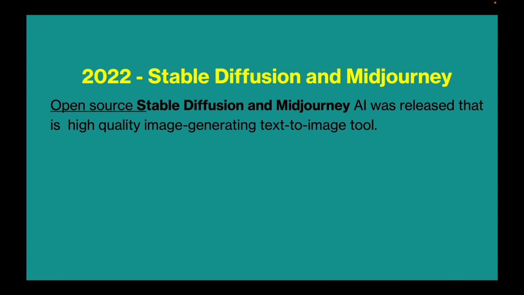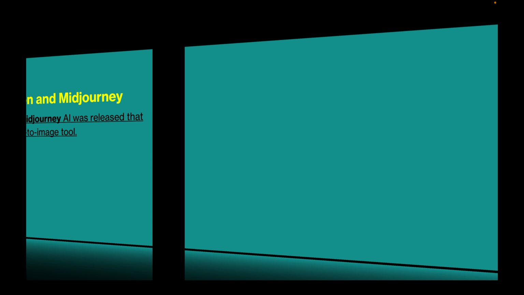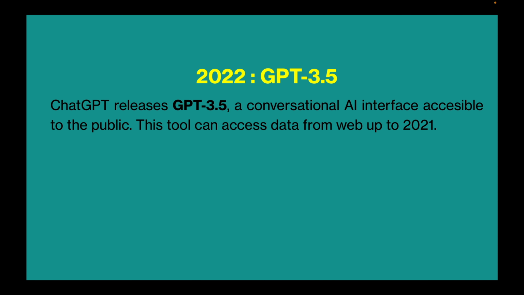In 2022, open source Stable Diffusion and Midjourney AI were released, which are high-quality text-to-image tools. Similarly, in 2022, ChatGPT released GPT-3.5, a conversational AI interface accessible to the public. This tool can access data from the web up to 2021.